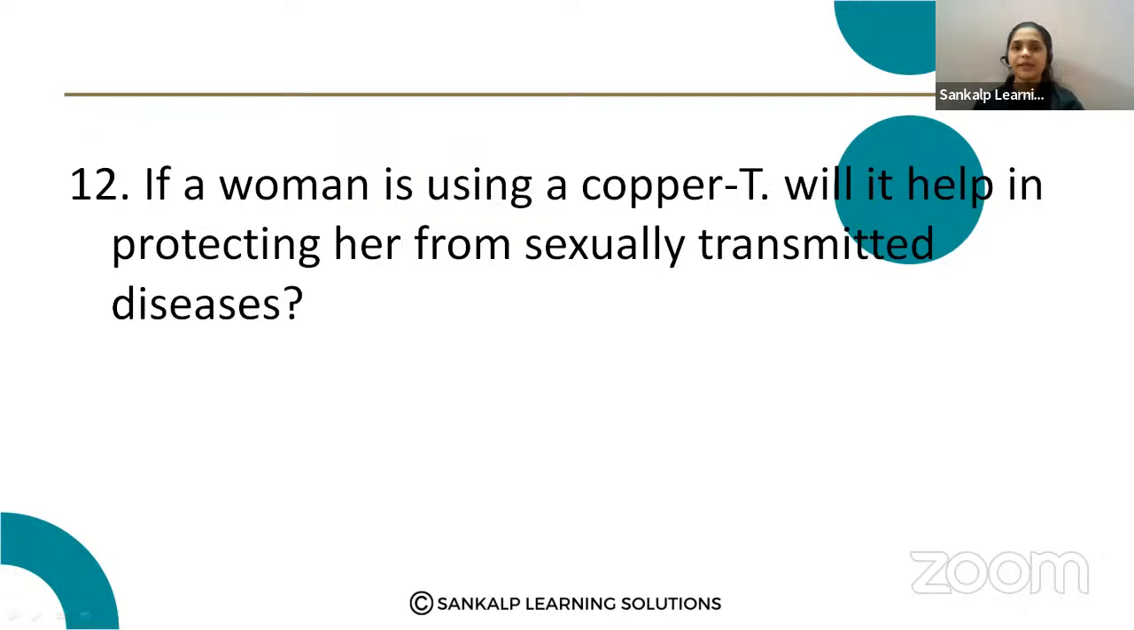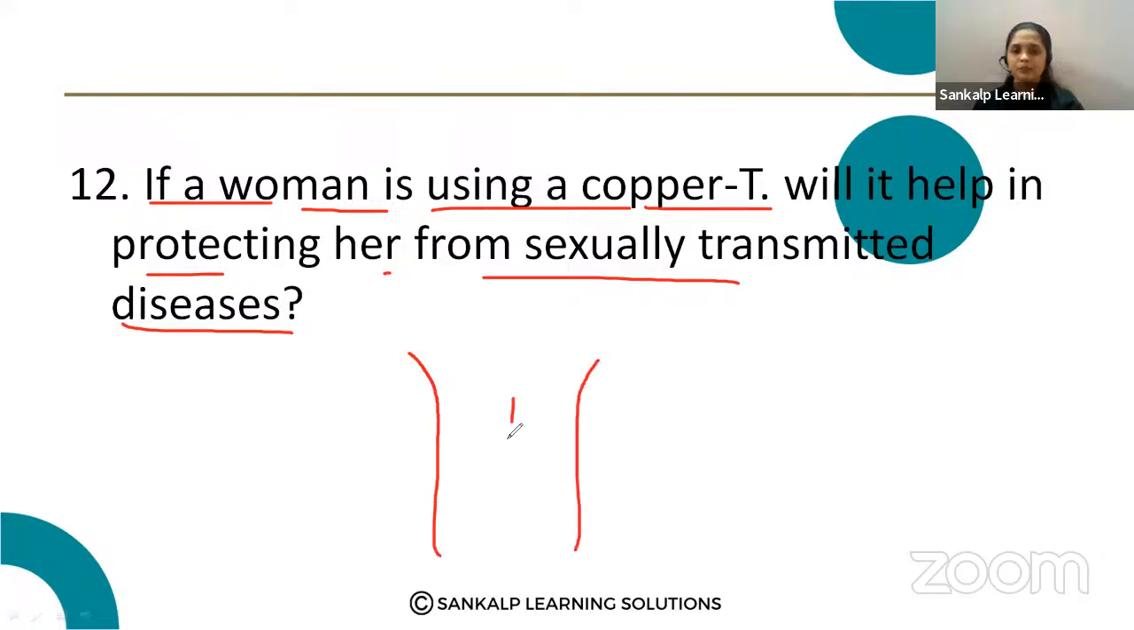Next question. Read the question properly. If a woman is using the copper T, will it be helpful for protecting her from sexually transmitted diseases? Just imagine copper T, an intrauterine device, means it is kept in the uterus. This copper T is implanted in the uterus, and it prevents the entry of the sperms to the fallopian tube, and that prevents the pregnancy.